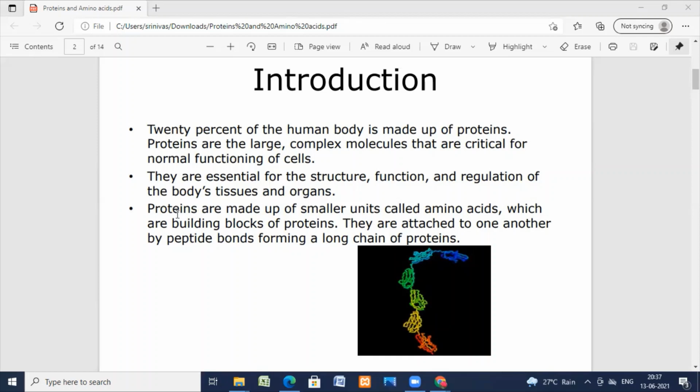They are the building blocks for the body. Proteins are made up of smaller units called amino acids. These are the building blocks of proteins, and proteins are the building blocks for the body. They are attached to one another by peptide bonds, forming a long chain of proteins.